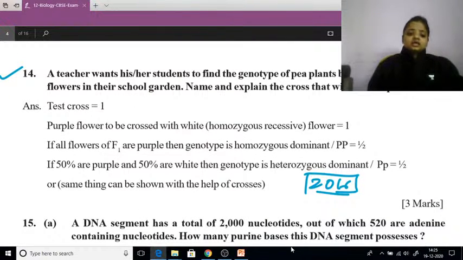But in this you can show it with the help of a cross. Purple flower to be crossed with a white flower. All the flowers of the F1 generation will be homozygous dominant, that is, all the flowers will be purple colored. If 50% are purple and 50% white, then the genotype is heterozygous. So this you can show with the help of a test cross. You can draw and show it.